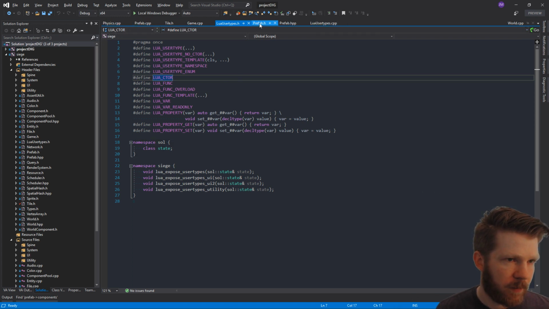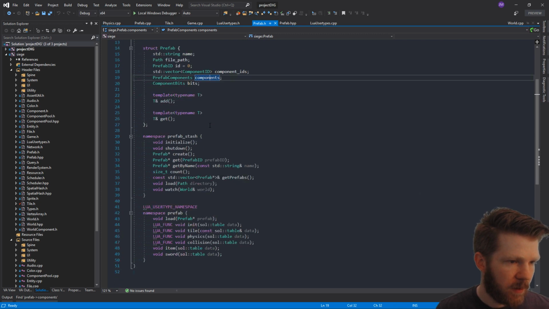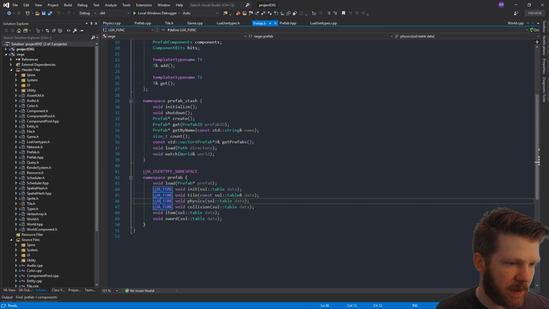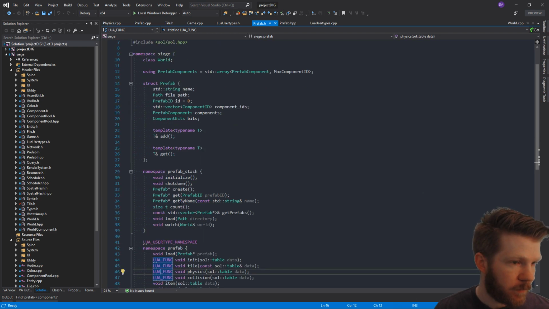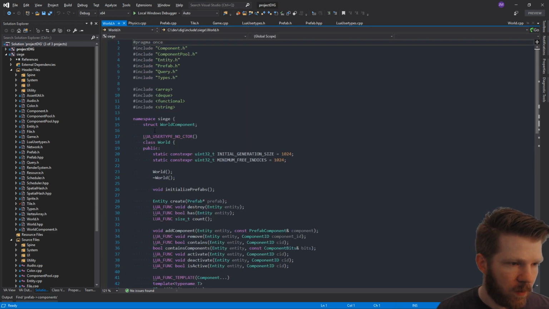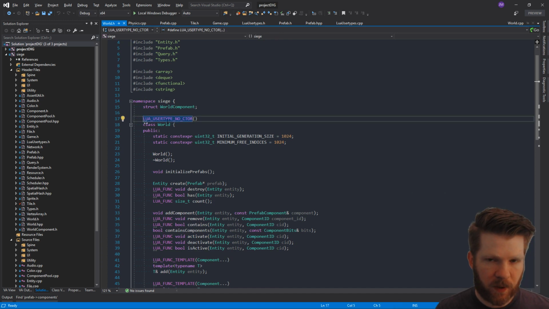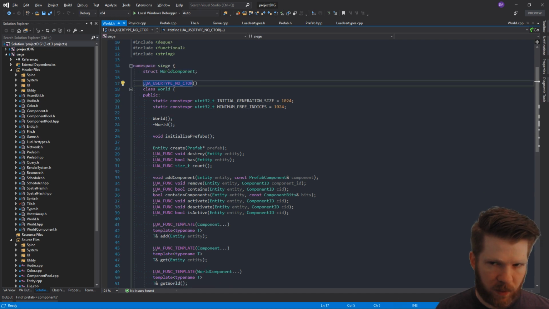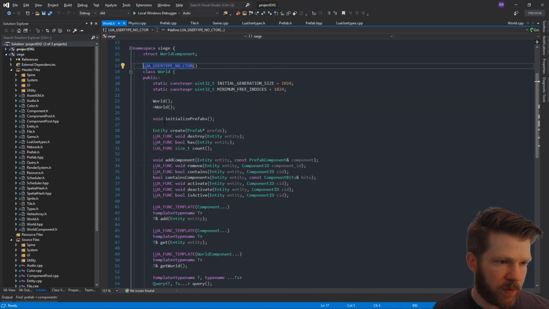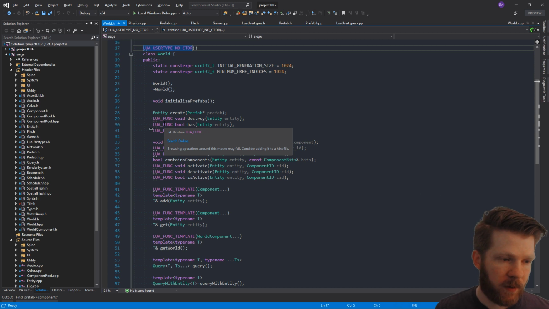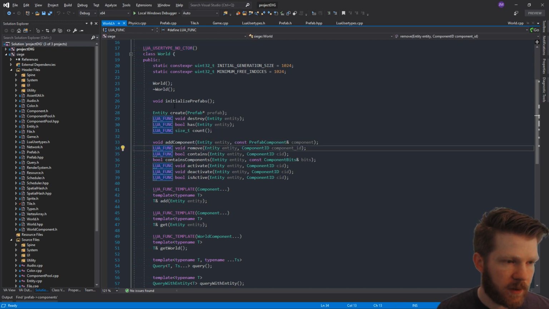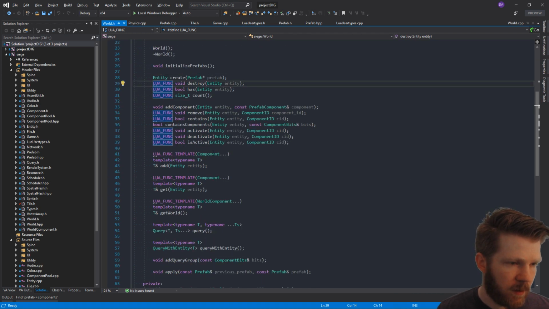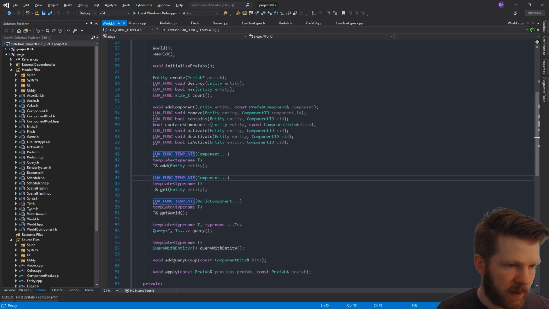In the wild, let me find a good example. I think we have some in here. Here's one where I expose this prefab namespace and expose specific functions in here. Or in world, we say we don't want it to be constructed in Lua, but we want Lua to actually know how to use the world to some degree, because we want to be able to get components for entities in Lua. So we expose these functions. We even have some templated functions here.